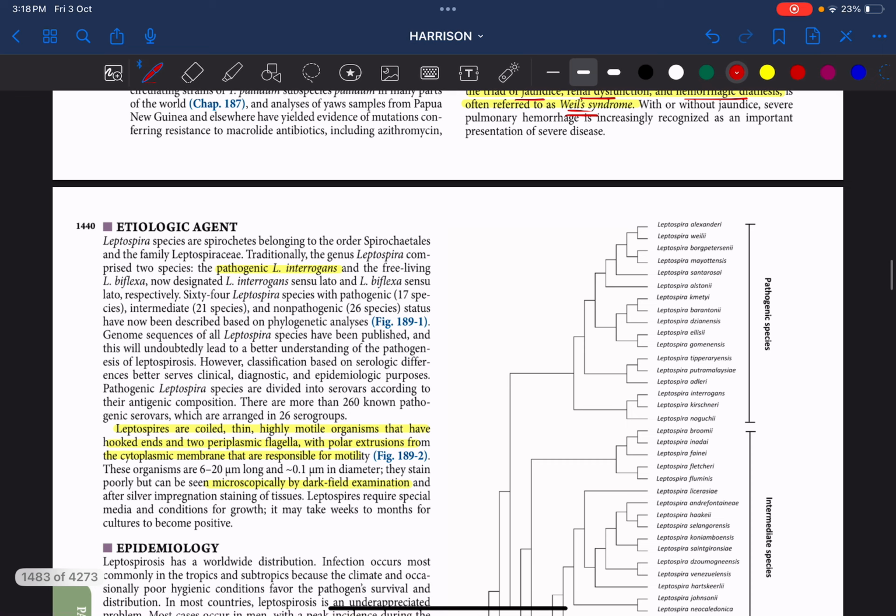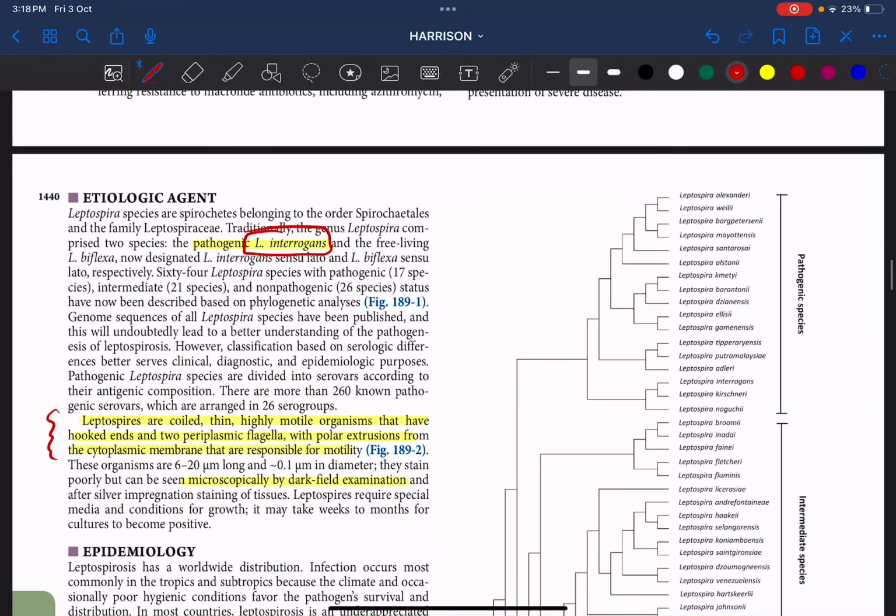So as you all know, the major pathogen is Leptospira interrogans. Okay, that is the spirochete that is responsible for leptospirosis. And leptospires are coiled, thin, highly motile organisms. Okay, they have hooked ends. They have something called periplasmic flagella.